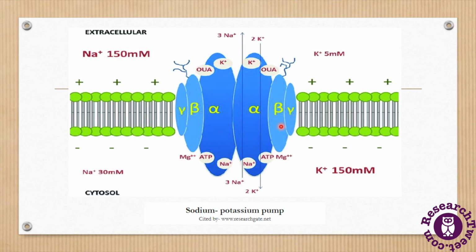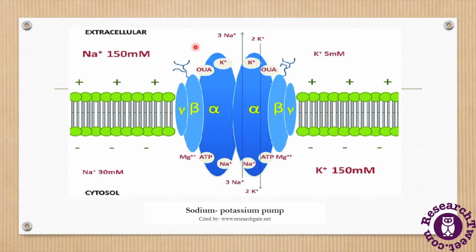The ATP molecule binds with the alpha subunit of this protein pump. With the help of the enzyme ATPase, the ATP molecule breaks down into ADP and phosphate. With the hydrolysis of ATP, energy is released, and this released energy is used for the movement of sodium and potassium. With this energy, 3 sodium ions are moved out of the cell and 2 potassium ions are moved into the cell.